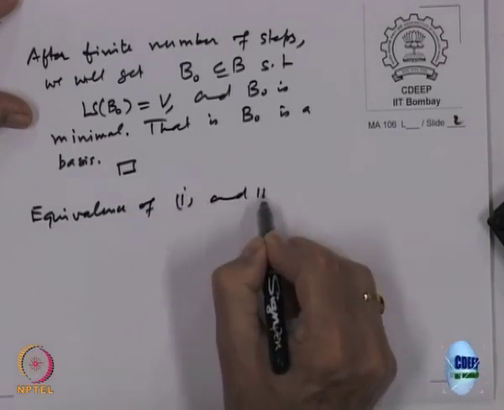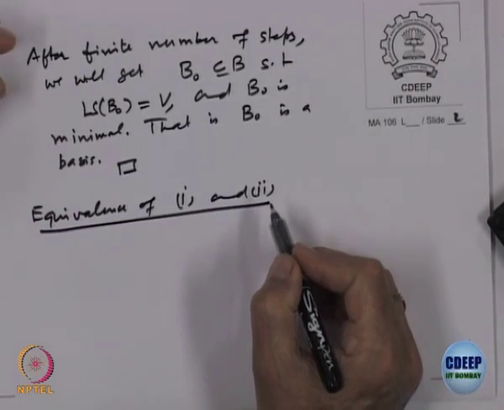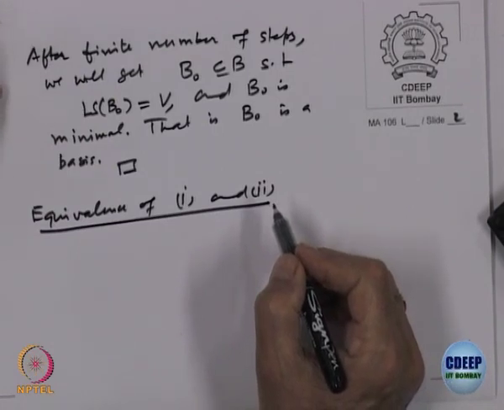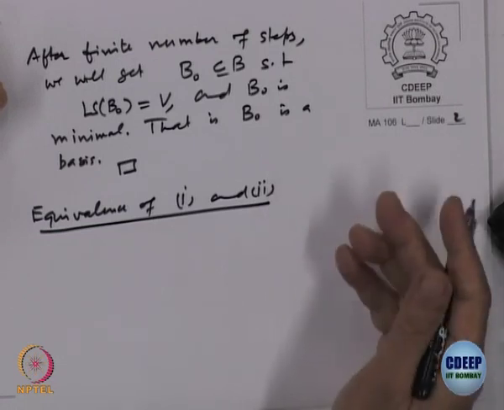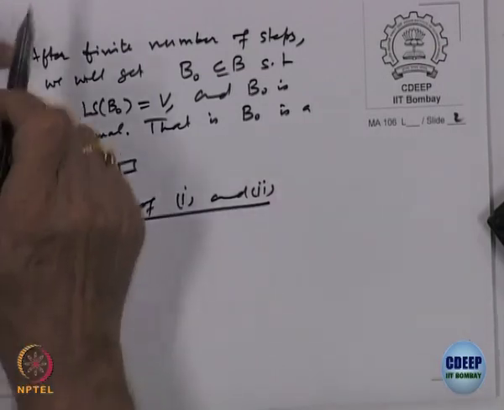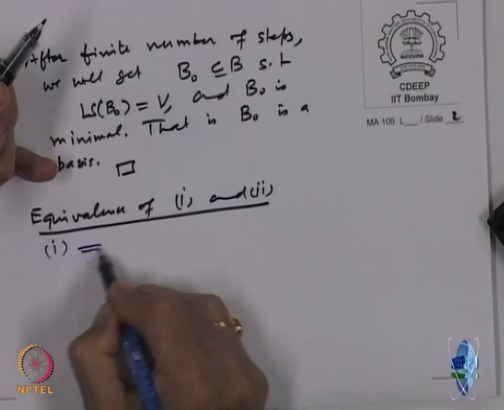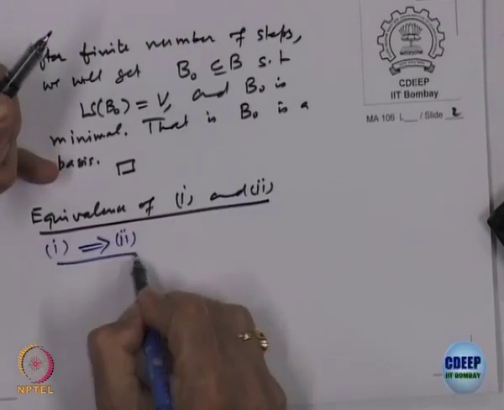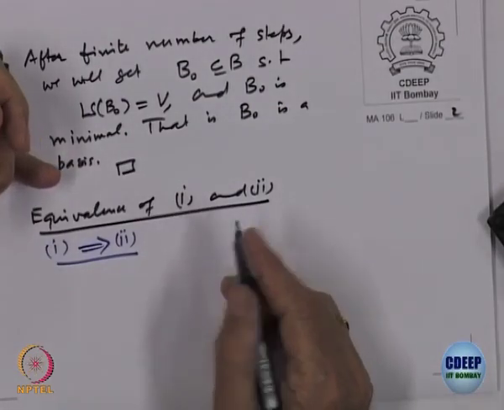What does the equivalence mean? That means if I assume 1, I should be able to prove statement 2, and if I assume statement 2, I should be able to get statement 1 from it. So, let us look at one way implication, the first one, 1 implies 2. What does statement 1 give us?